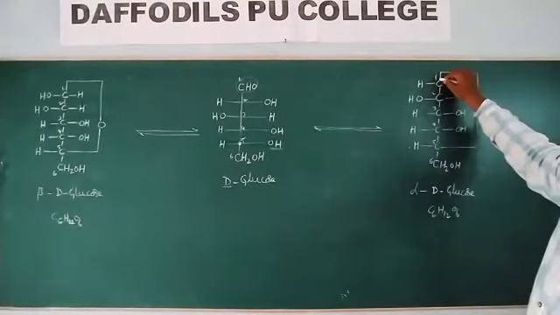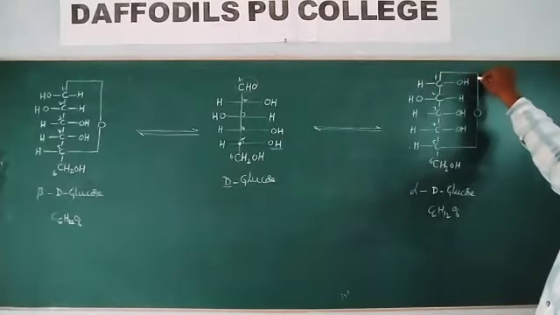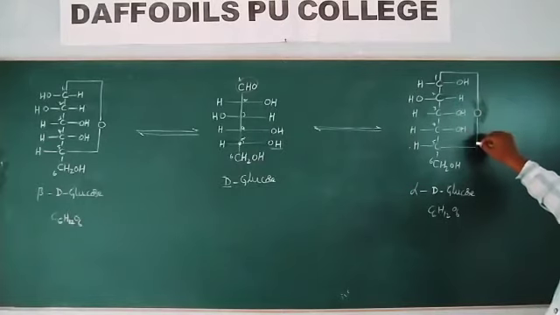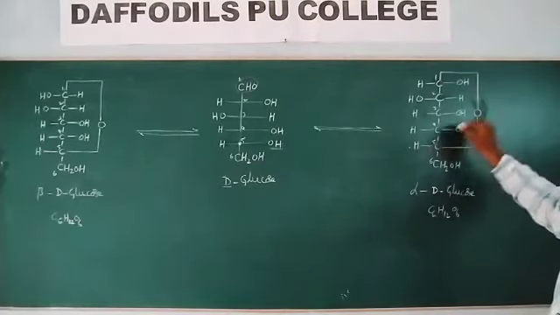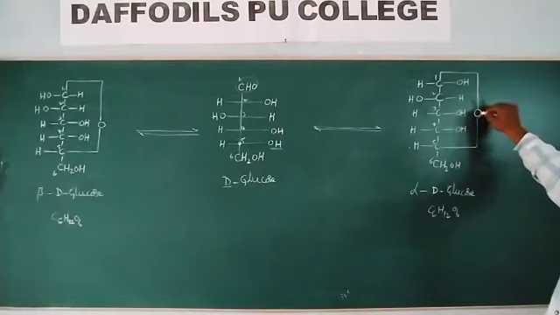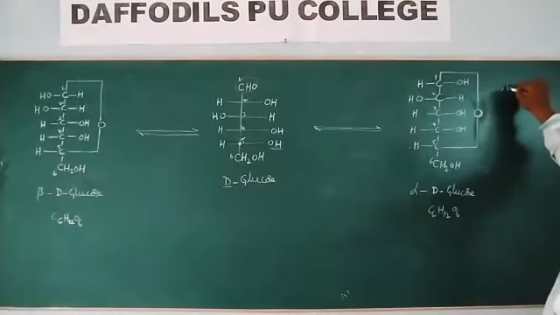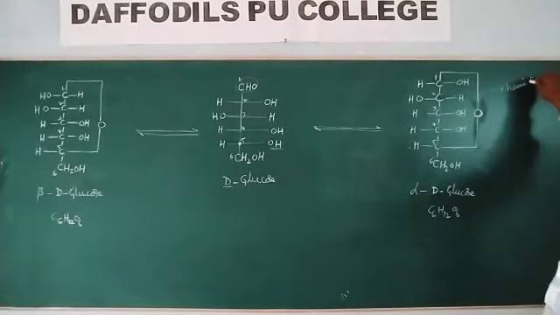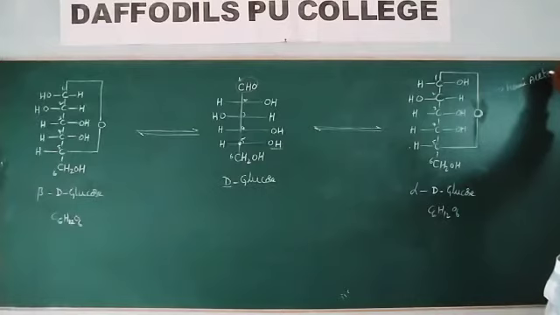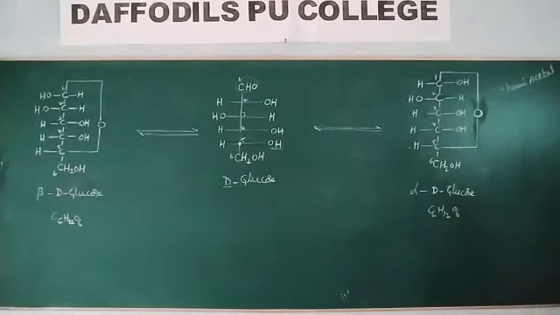So the first carbon and the fifth carbon are bonded through oxygen. This bonding is called hemiacetal bonding.